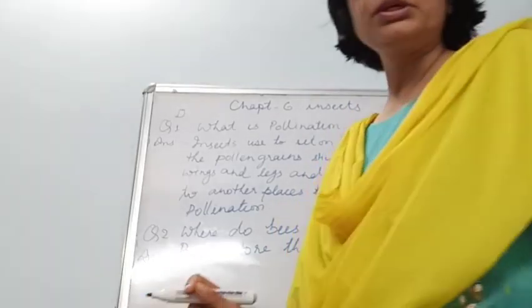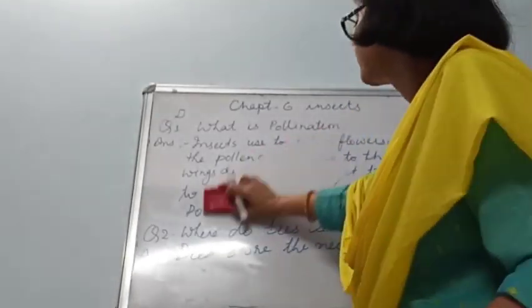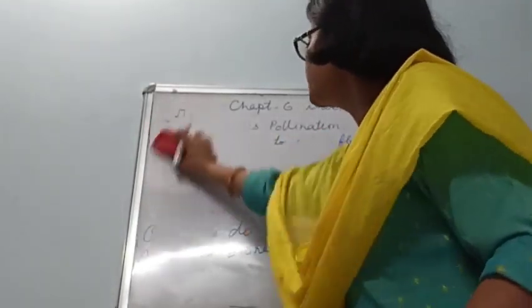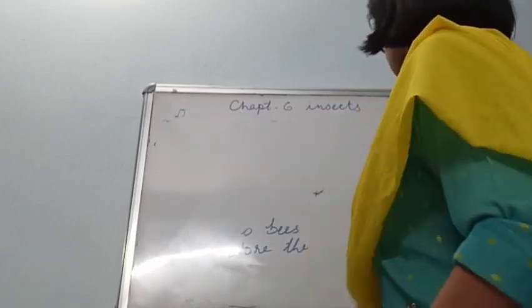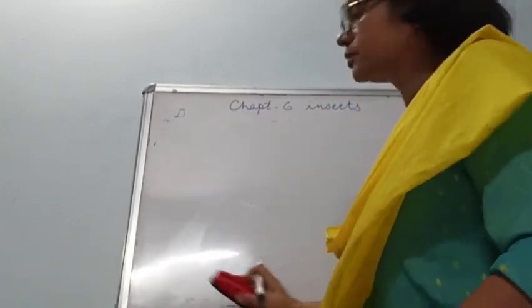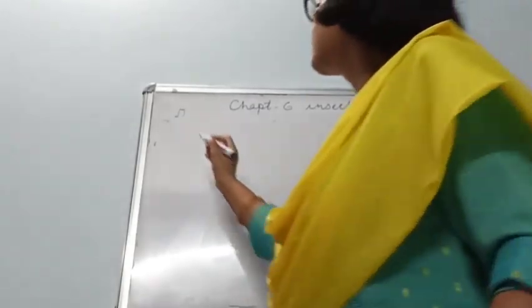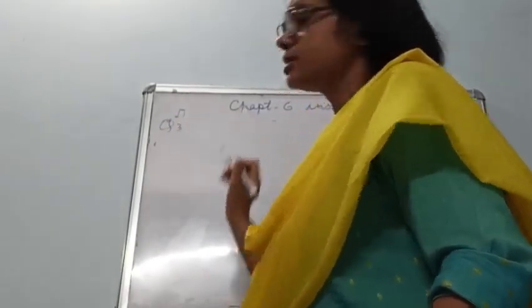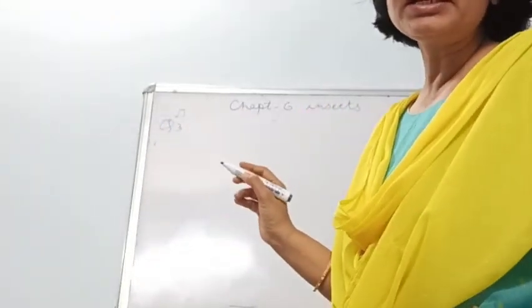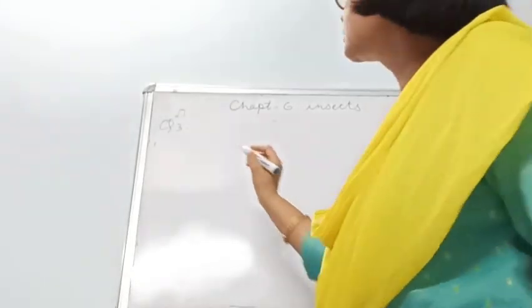Now question number 3. Question number 3 is, name the insect that gives us silk.